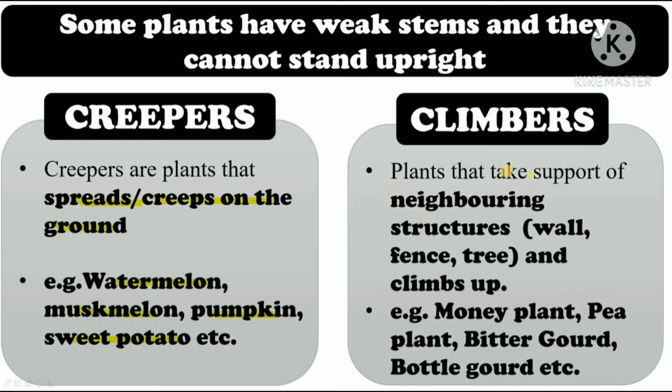And climbers are plants that take support of neighboring structures like wall, fence and tree, and with the help of these neighboring structures they climb up. Examples: money plant, pea plant, bitter gourd, bottle gourd.